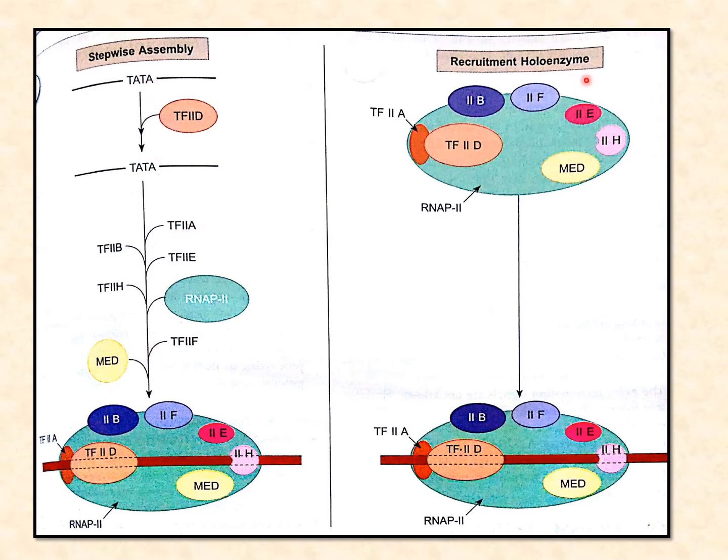But in the recruitment holoenzyme theory they say that all the factors form a complete holoenzyme, and it doesn't attach sequentially, but they preform the holoenzyme and the GTF complex is recruited to the promoter to initiate transcription. The role of various factors is in the recruitment of the complex to the promoter. They all anchor RNA polymerase 2 to DNA binding domains. There are different functions of all these factors.